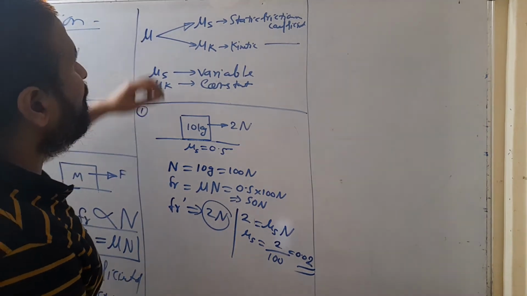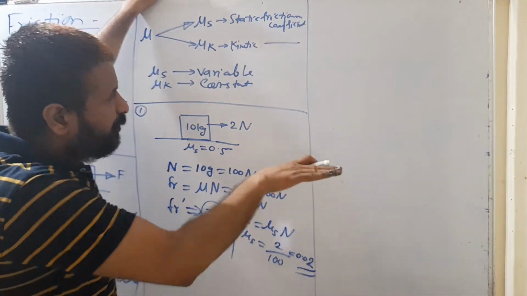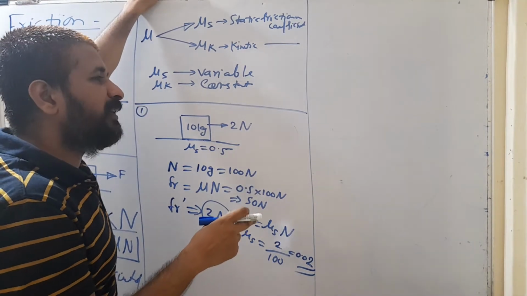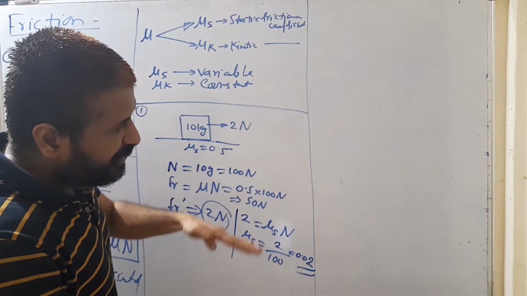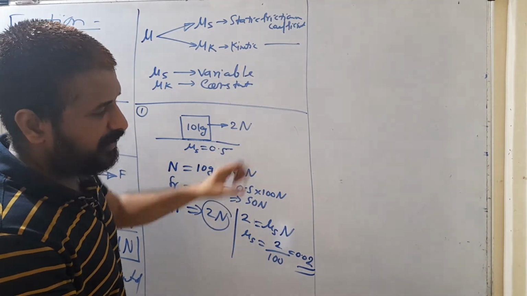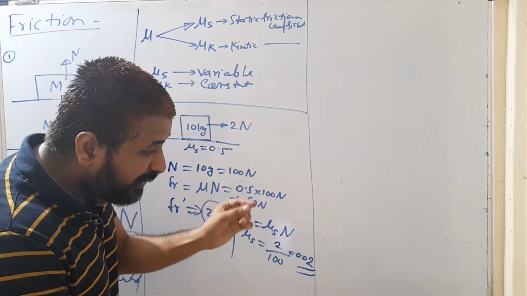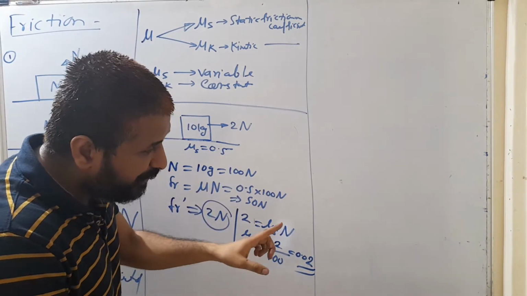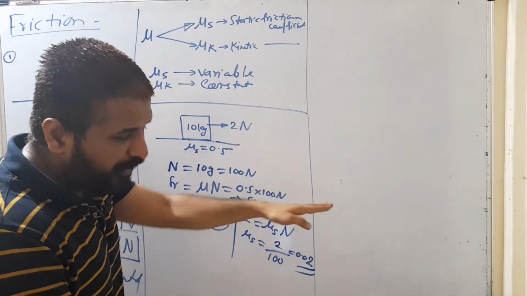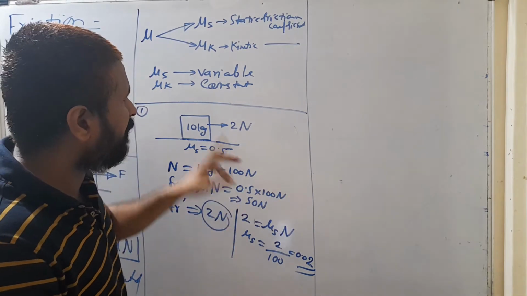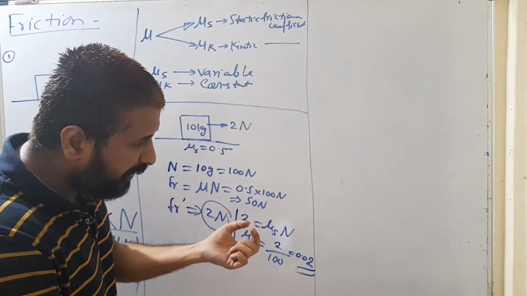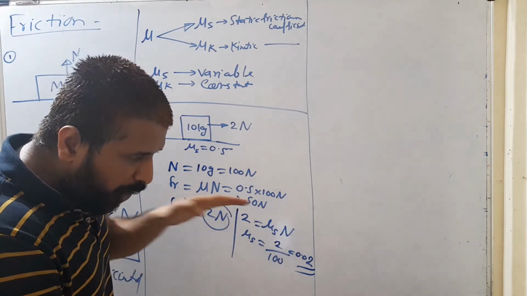Once the block is moving with some velocity, suppose a car is moving with a velocity of 10. Even if the velocity of the car changes from 10 to 20, mu k remains the same. If mu k is particularly given in that question, use it; if it is not given, then use mu s only. Even if the block is in motion, at that time also use mu s only if mu k is not given. If mu k is given, use mu k when the block is in motion.